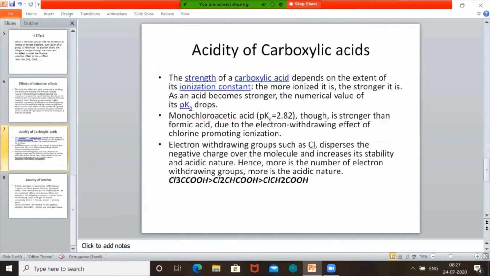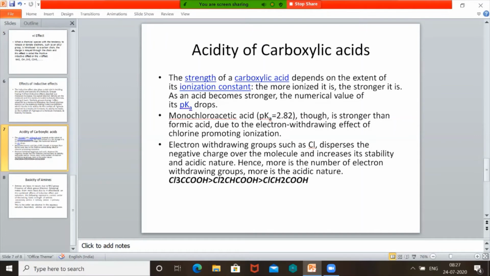Next, what are its causes? The most of the causes are of two types. They affect the acidity of carboxylic acids. We know a carboxylic acid contains the COOH group. COOH is an electron withdrawing group. As a result, withdrawing group means this becomes negative.